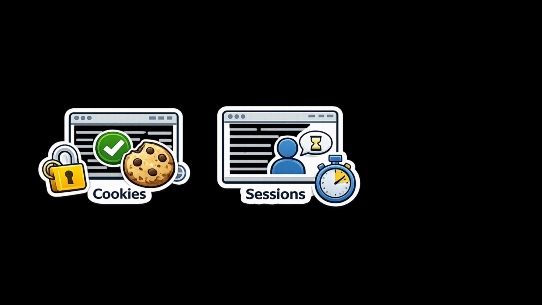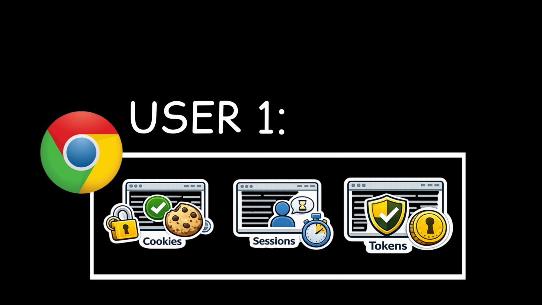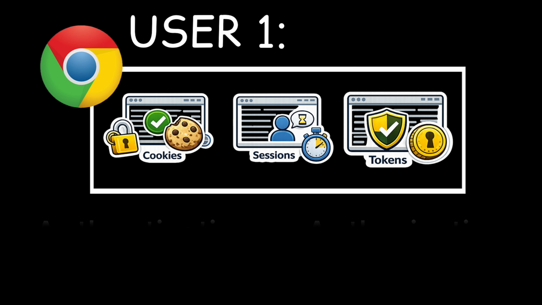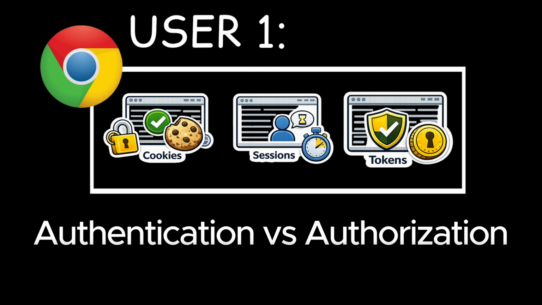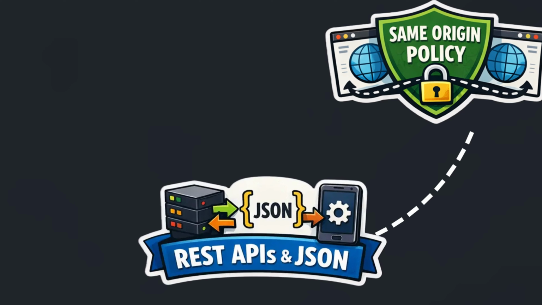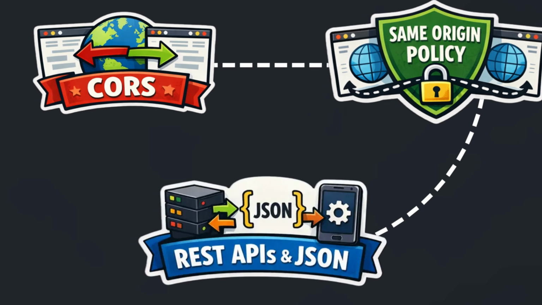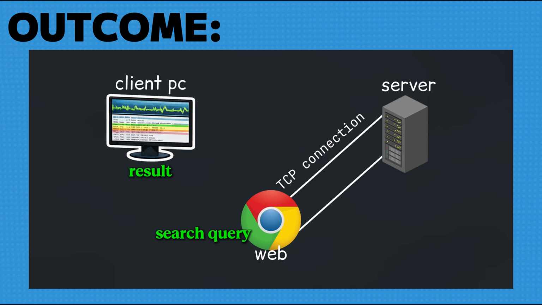Then, understand cookies, sessions, and tokens because this is how websites remember users and decide who stays logged in and who does not. Study the difference between authentication and authorization so you know whether a system is checking identity or checking permission. Finish by learning REST APIs, JSON data flow, and browser security rules like the same-origin policy and CORS because modern applications rely on APIs and trust boundaries matter. Outcome. You can clearly trace how a web request flows and where security decisions are made.